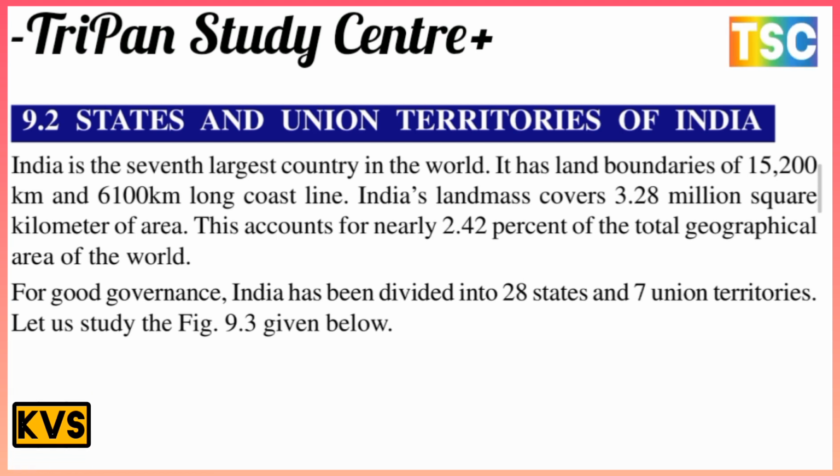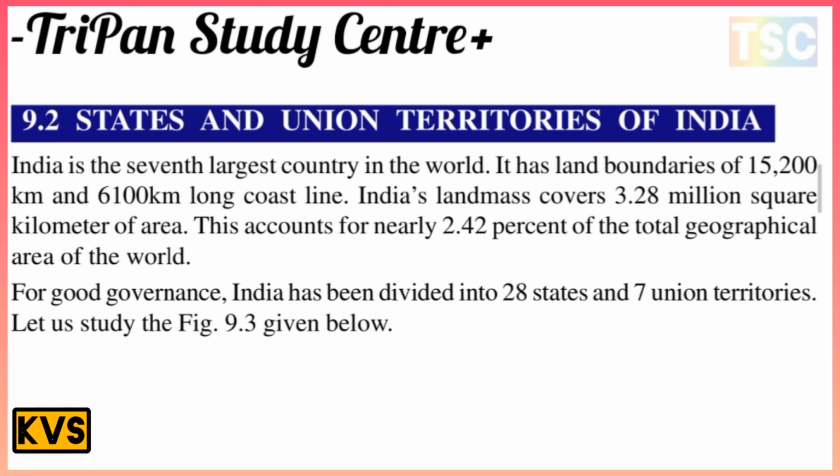It has a land boundary of 15,200 kilometers and a 6,100 kilometer long coastline. India as a landmass covers 3.28 million square kilometers of area. This accounts for nearly 2.42% of the total geographical area of the world. That is important. India is the seventh largest country in the world and has 2.42% of the total geographical area of the world.